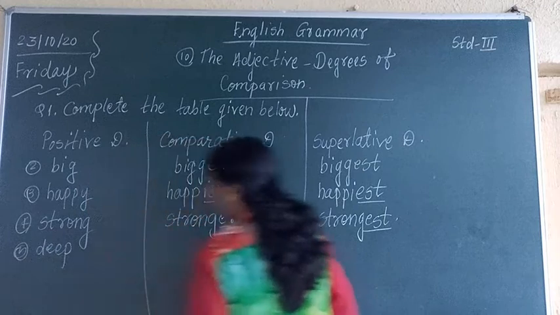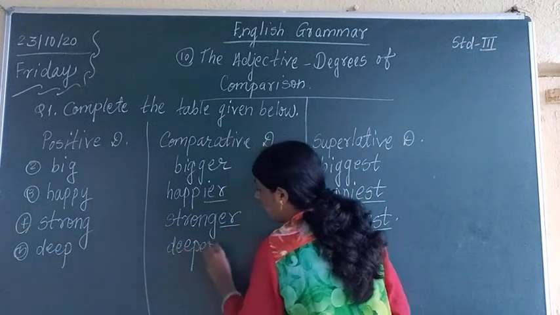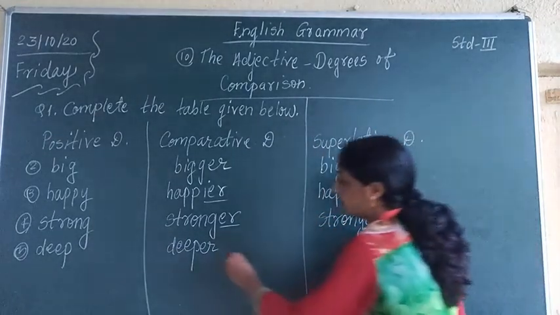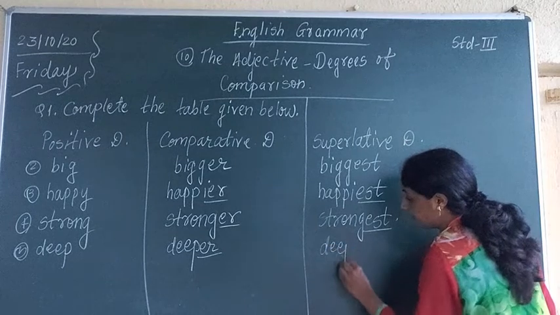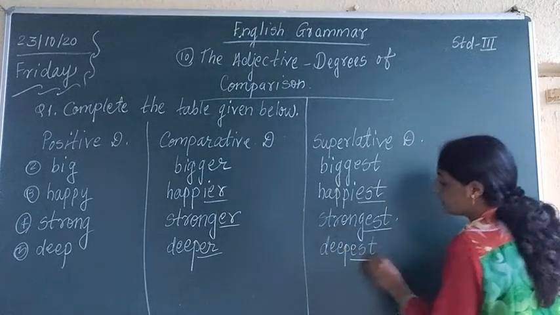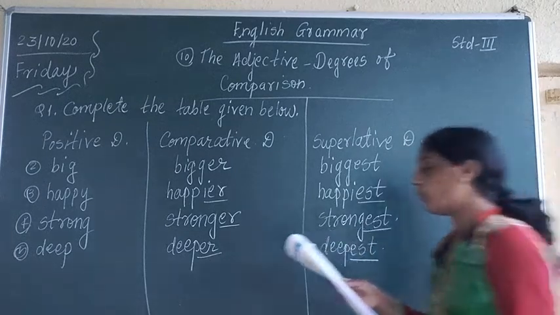Okay. After that, the fifth one is deep, D-E-E-P, deep. In comparative degree it will become deeper. We have to add ER. And in superlative degree it will become deepest. What will it become in superlative degree? Deepest.